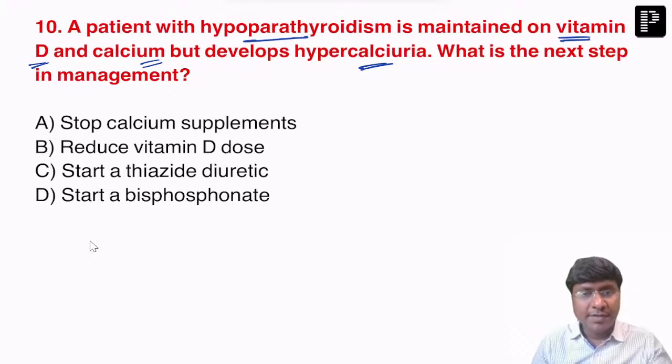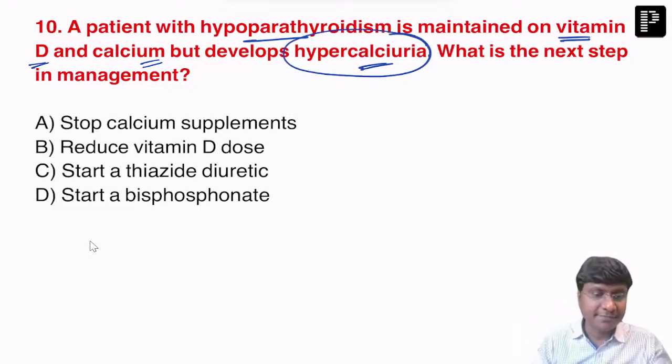Right. So this patient is having hypercalciuria. Just 1 second. Right. So in order to ensure that the calcium excretion through the kidney is being reduced, what do you need to do? You need to start a thiazide diuretic.